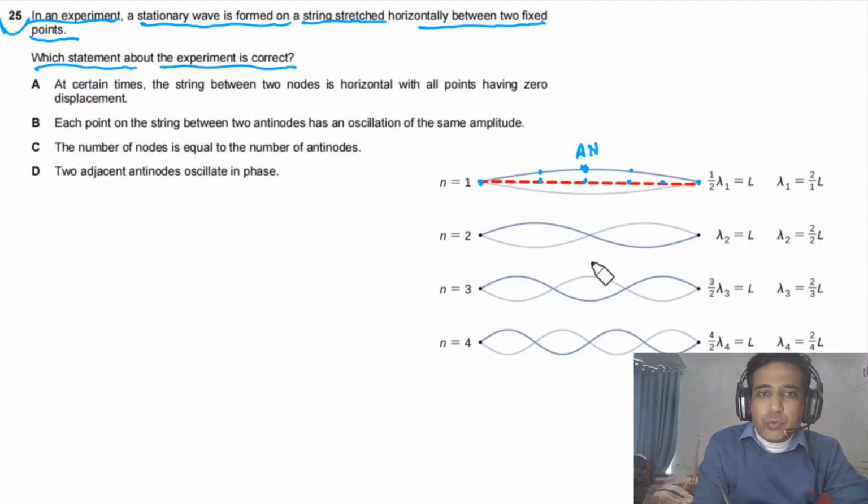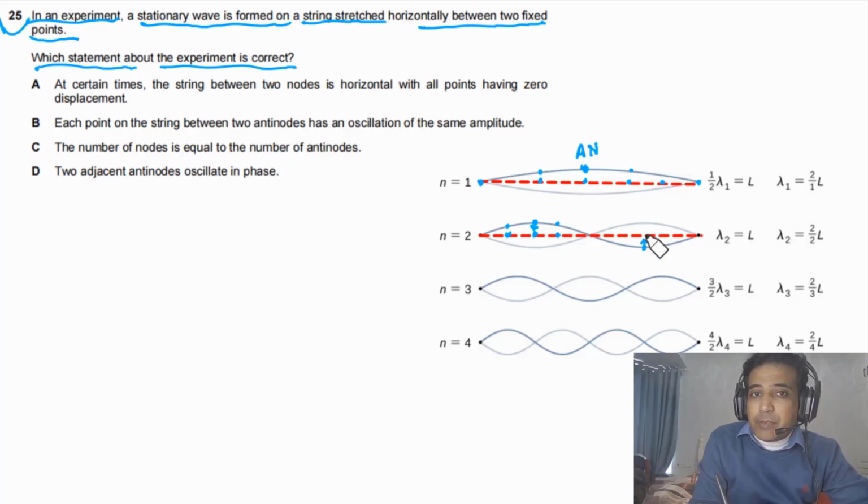Now when we have two loops, what is happening in that case? First of all we can draw this horizontal line here, which is our equilibrium position. Now we can mark some points. Let's say a particle is at this point. After time T/4 this particle will be here, and the particle here after time T/4 will go down. If you look at this particle, because this particle initially will be moving down, then this particle will be moving up.